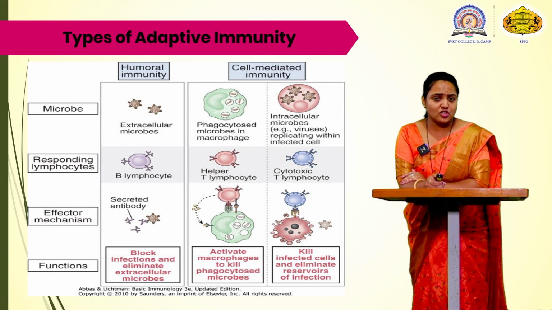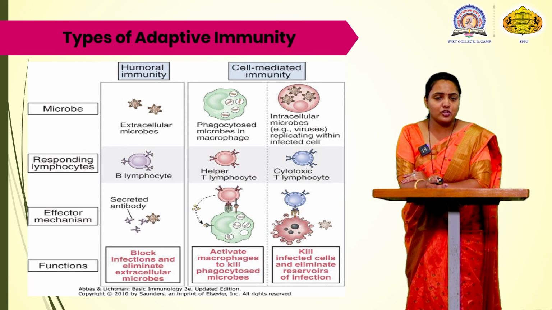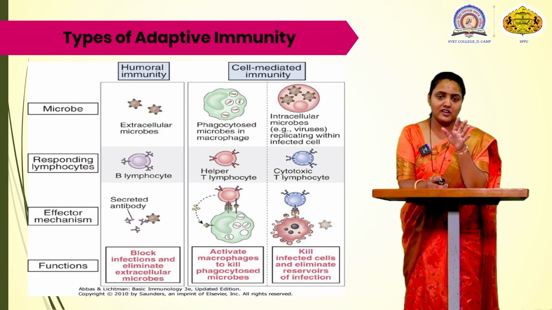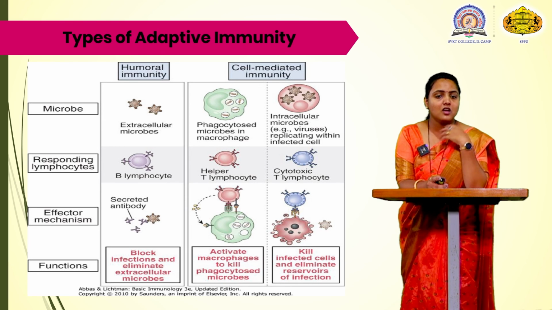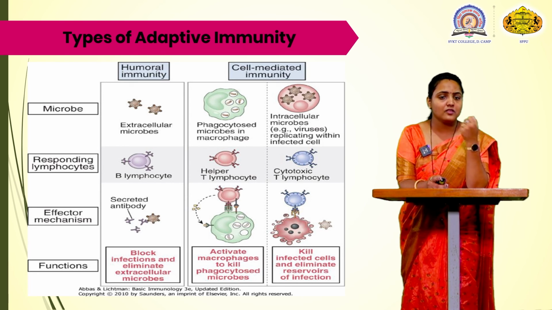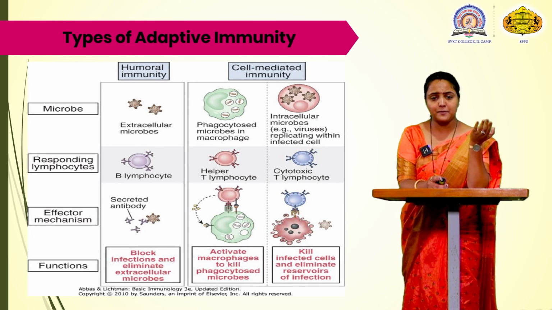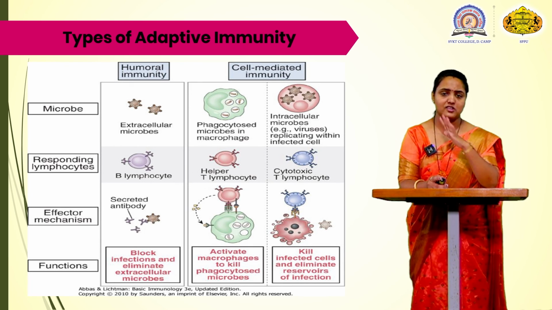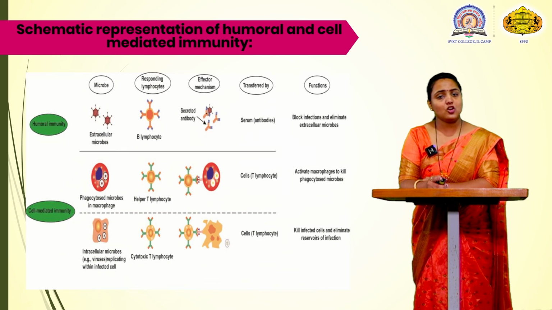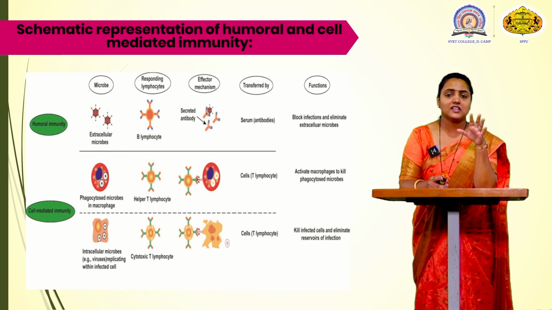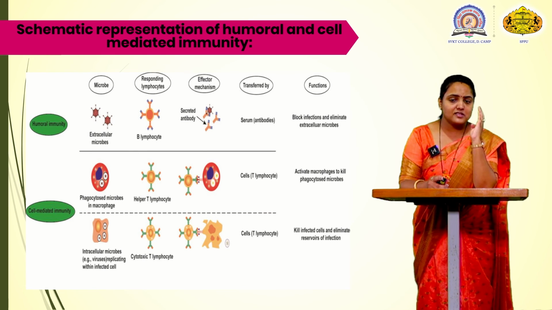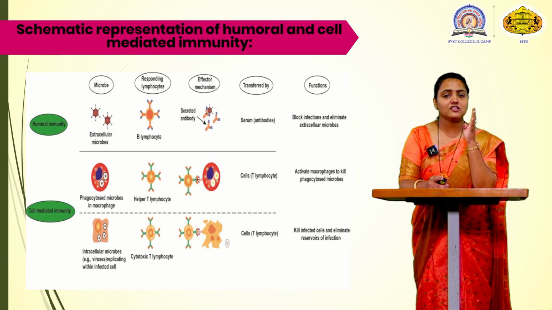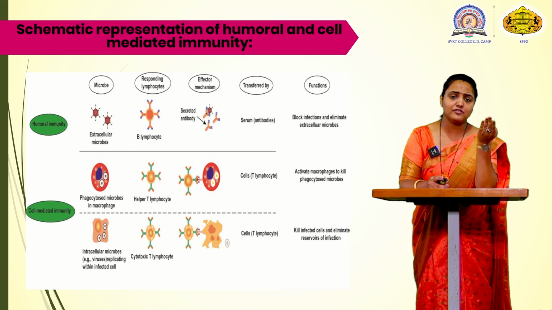Now in the next lecture, we are going to see about the adaptive immunity. What are the two types of immunity, that is humoral and cell mediated immunity? How the microbes enter, which cells respond, which lymphocytes respond, what is the effect and what is the function. We are going to see how the cell mediated and humoral immune response is transferred, which cells are involved in this, what is the function of that cell, and what is the effector mechanism of this cell, which we are going to see in adaptive immunity.